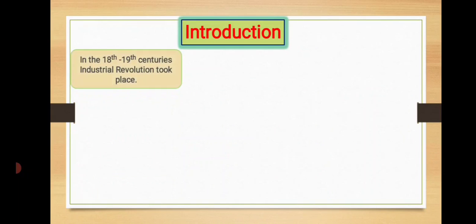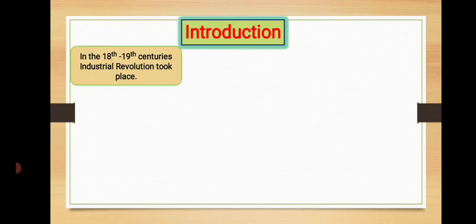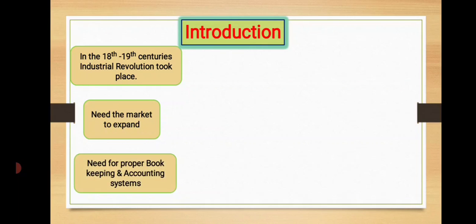The Industrial Revolution led to large scale production. This needed the market to expand nationally and later on globally. A large quantum of business is done by joint stock companies, wherein there is separation of ownership from management. This situation increased the need for a proper bookkeeping and accounting system and to regulate the recording system for the transparency of transactions. And this need gave birth to a new system.